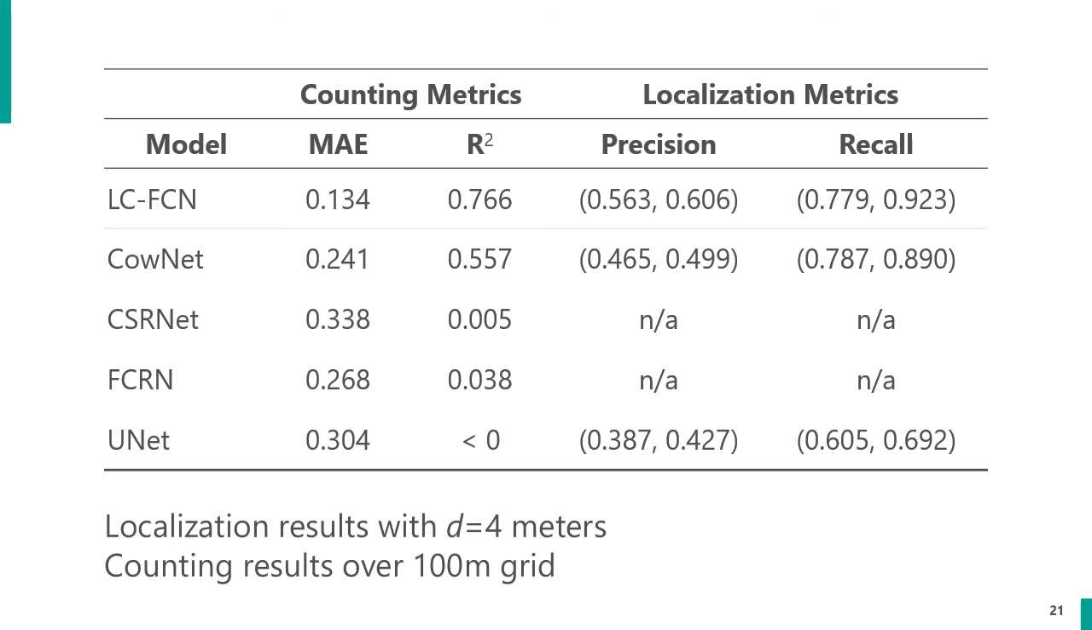The purely counting-based approaches perform poorly with the 100-meter grid cell sizes, and by design, they aren't able to localize objects, which is why there are NAs in the table. Finally, the naive UNet approach oversegments the imagery, and in general, we find that all of the approaches have problems with false positive predictions.